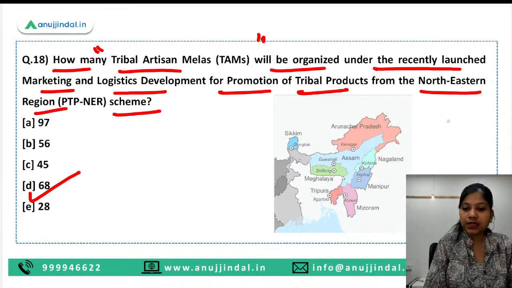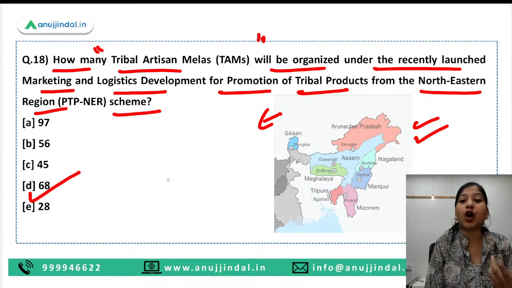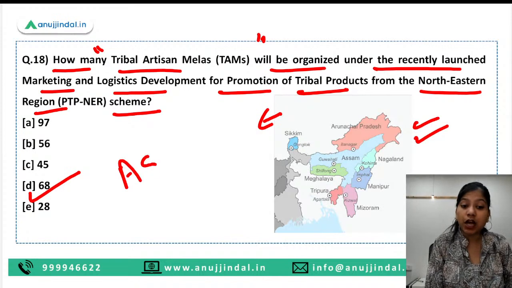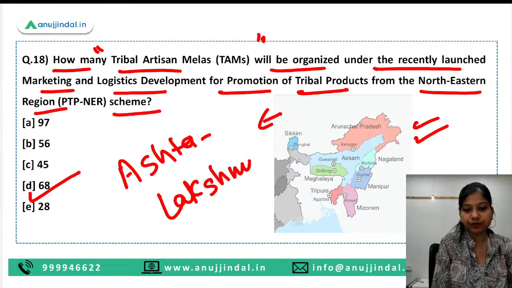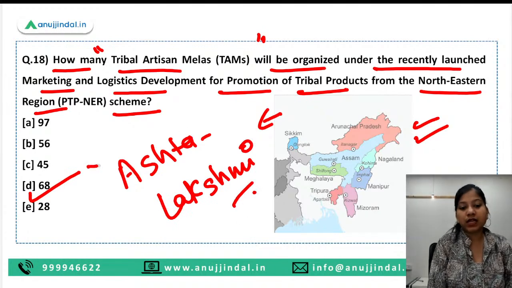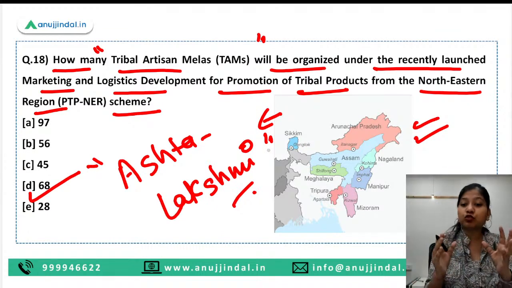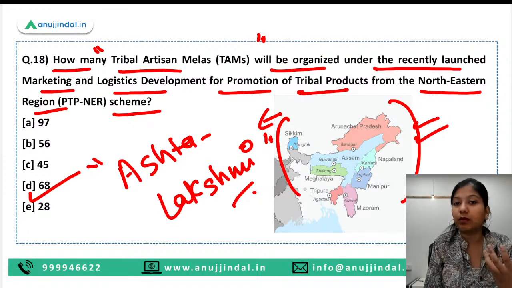Okay, these are the northeastern states, and the Prime Minister has introduced a new term for these states, and that term is Ashtalakshmi. You must have heard about that term also. So this Ashtalakshmi is not only a term, rather it is a vision of the government of the day that aims to create this region of our nation as an economic superpower region.